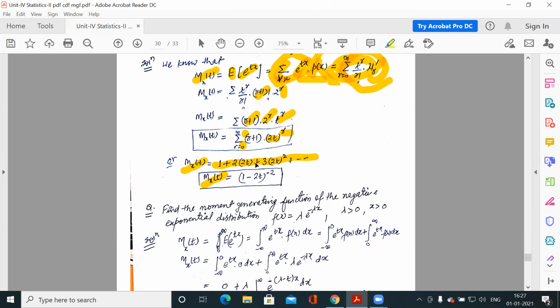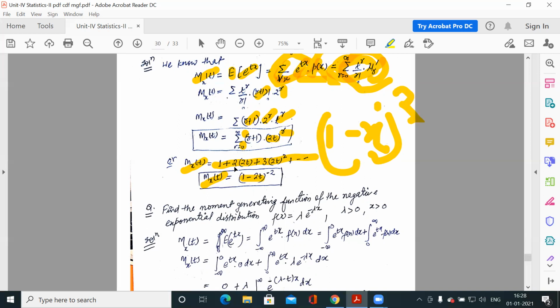So MGF is equal to 1 minus, if you check this, this series is 1 plus 2x plus 3x squared plus 4x cubed. So this series is 1 minus x to the power minus 2.